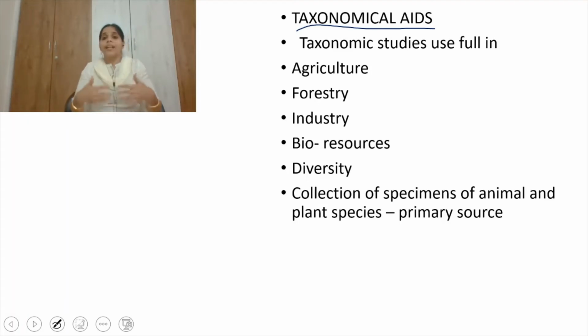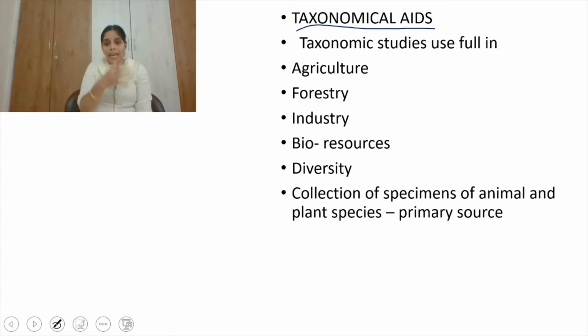What are the advantages of taxonomy? Taxonomical studies are very useful in the fields of agriculture, forestry, industries, bioresources present in the interior of the earth, and diversity, that is how many different living organisms are staying on the earth.